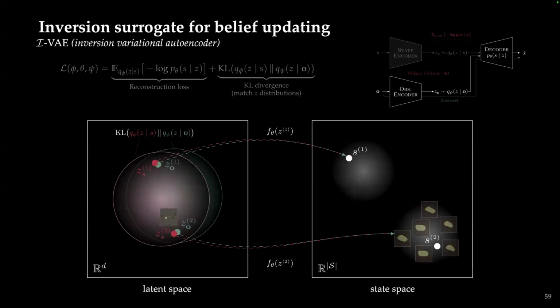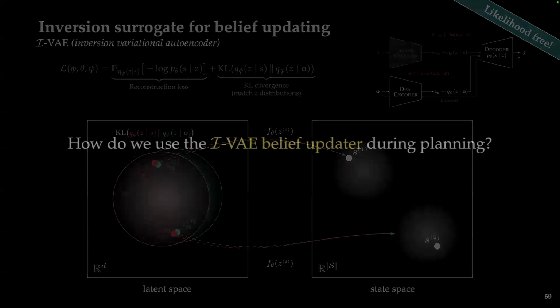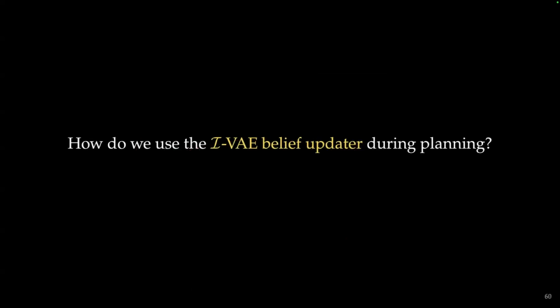The nice thing about this is it's all likelihood free. So this means we only need our states and observations during training time, and we don't need some observation model during inference. So now the question is, how do we use this I-VAE belief updater during planning?